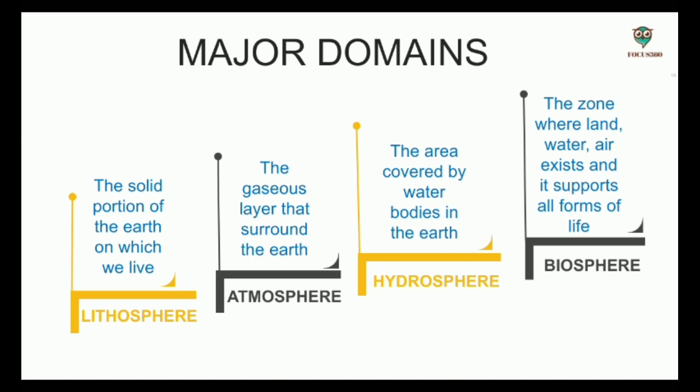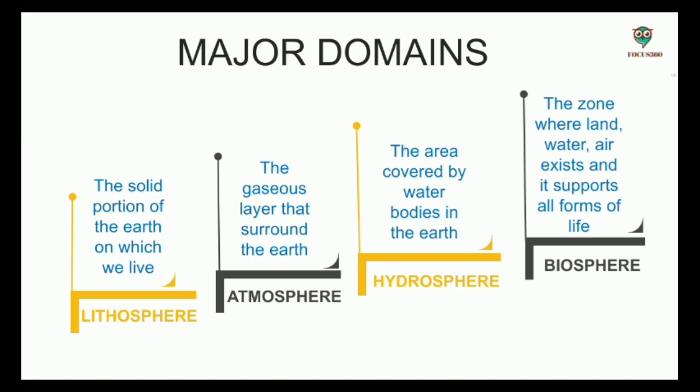Next is atmosphere. Atmosphere is the gaseous layer that surrounds the Earth, where oxygen, nitrogen, carbon dioxide and other gases are found. Next is hydrosphere. It includes the area covered by water bodies in the Earth.